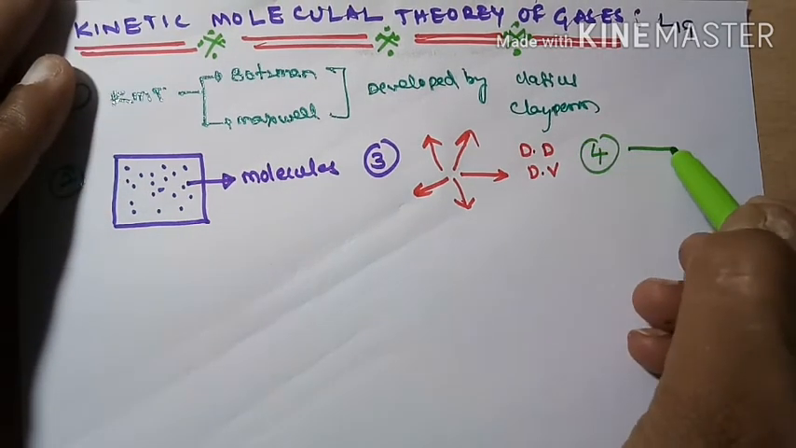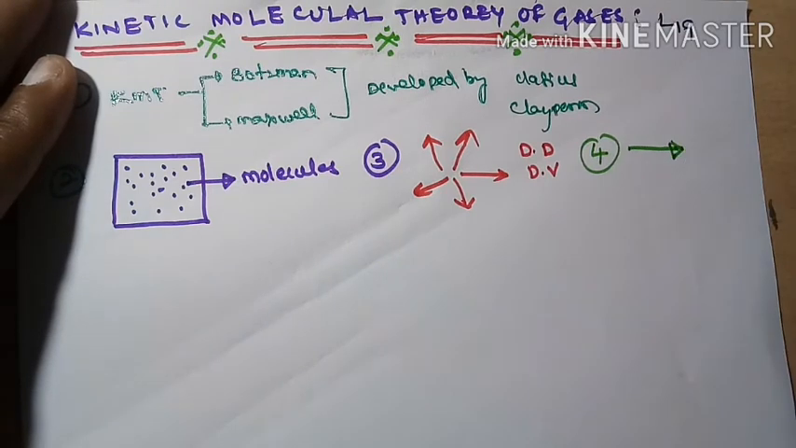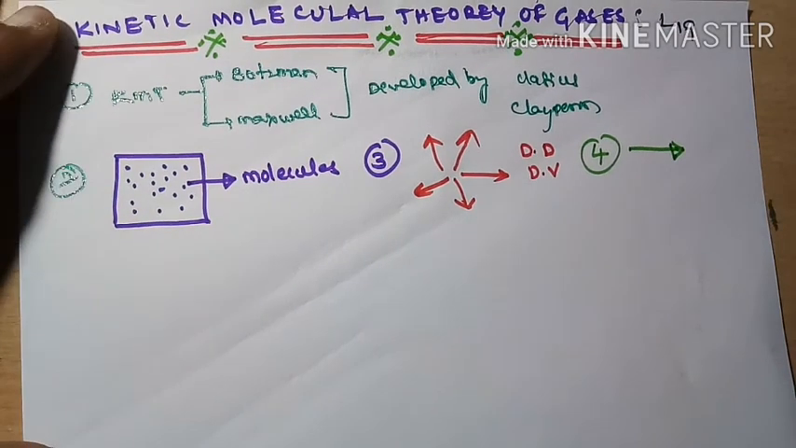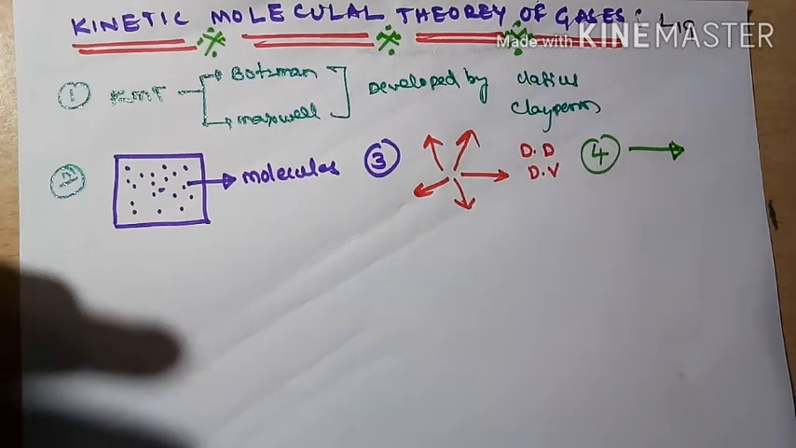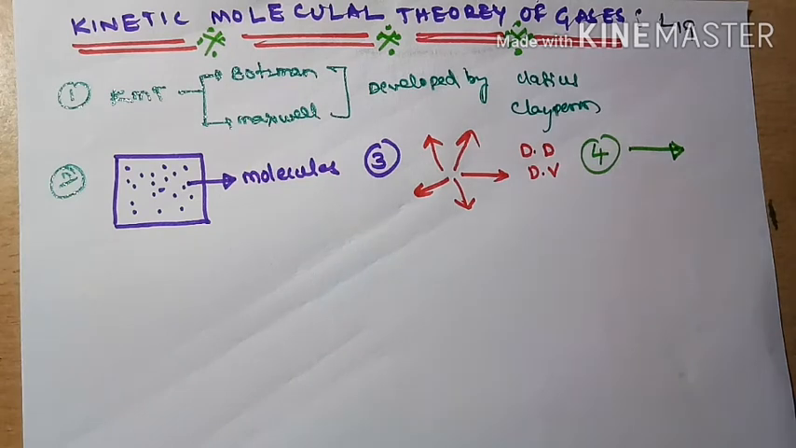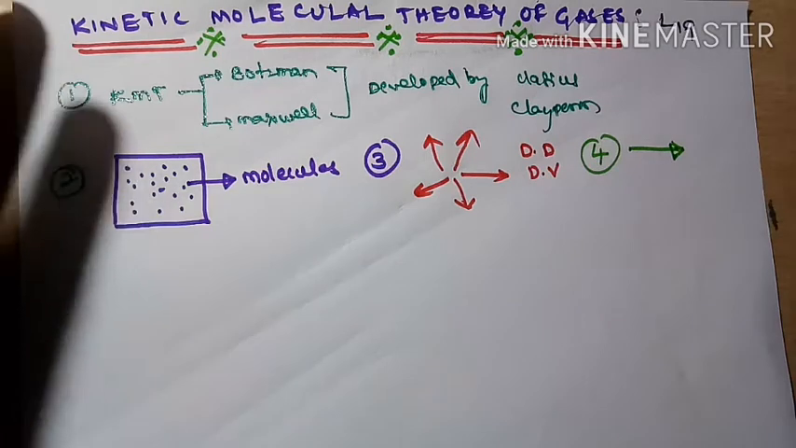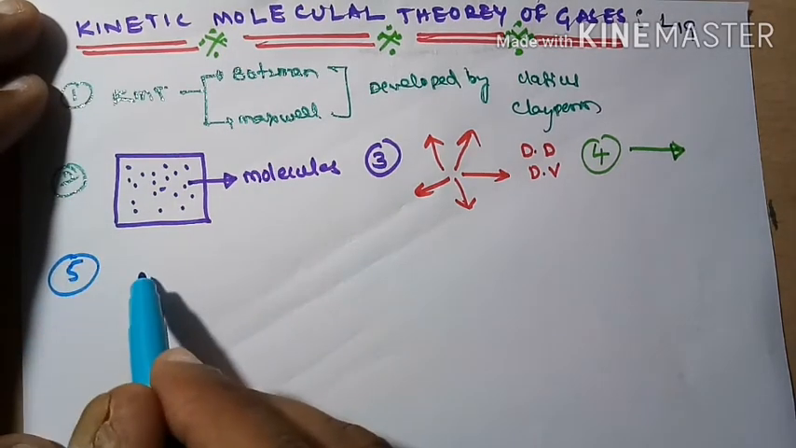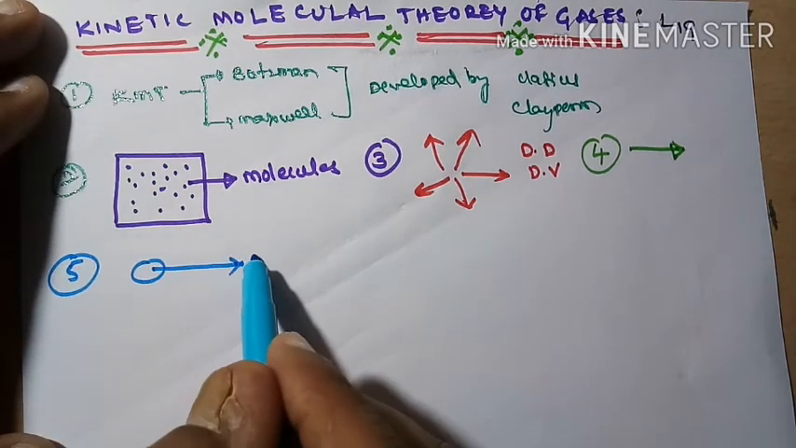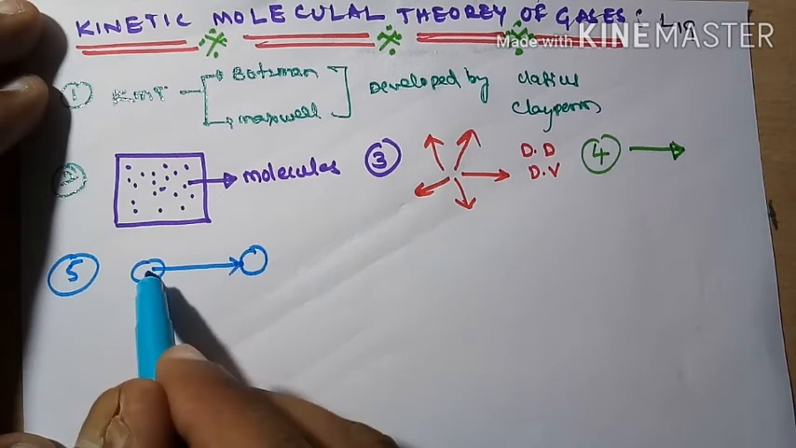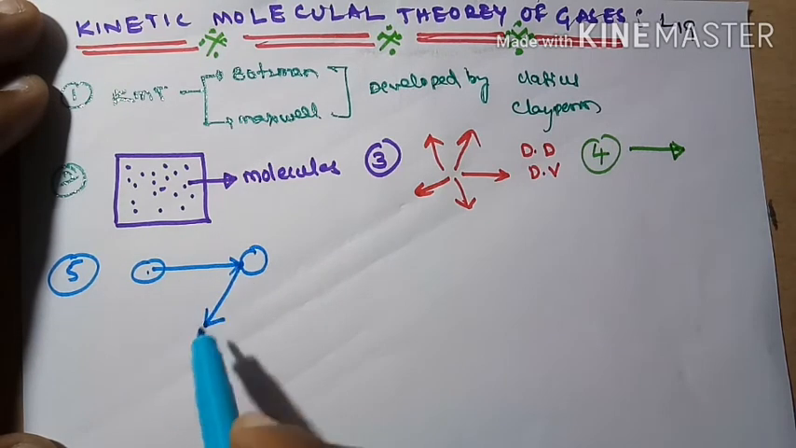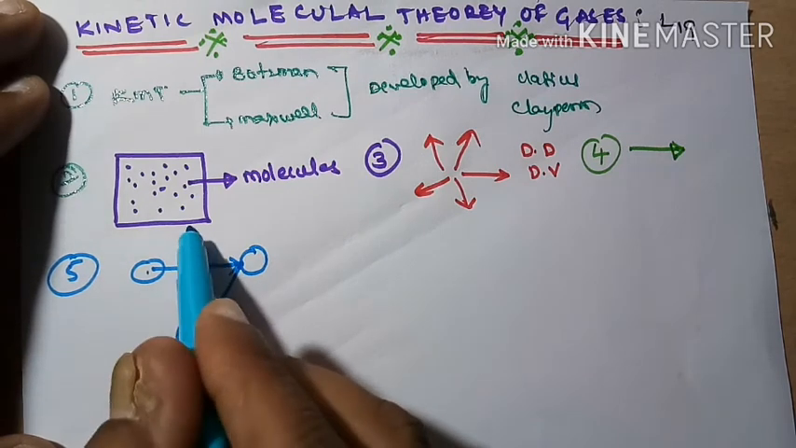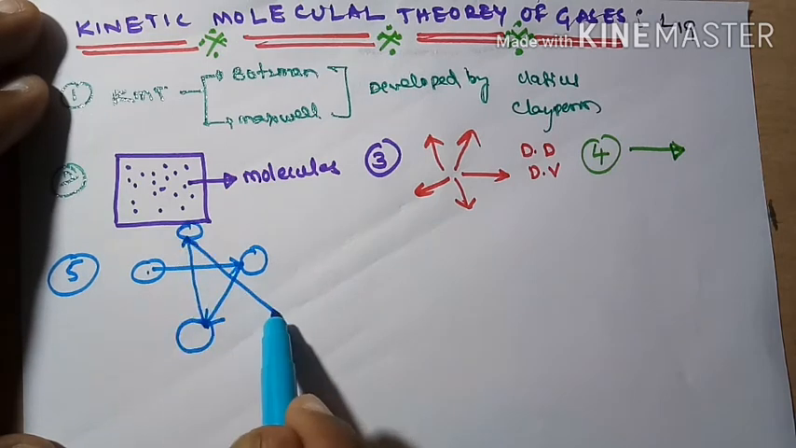Linearly means in a straight line direction. But when they collide with other gas molecules, what will happen? If a gas molecule travels like this and collides here, it will change its direction. Then it collides with another molecule, and again it changes its direction.